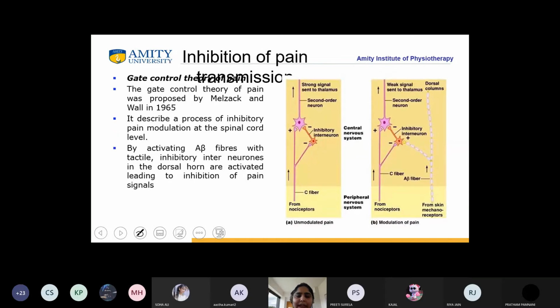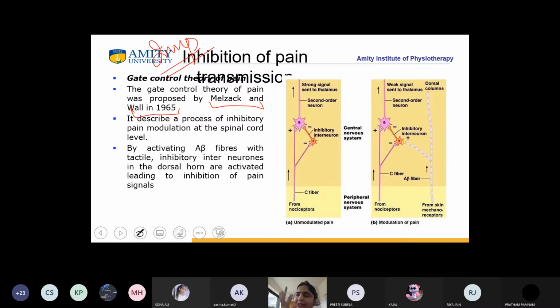Now we come to the inhibition of pain transmission. So now we come to the gate control theory of pain. Beta, this is a very important theory. Gate mechanism, gate control theory, it is very, very important. Okay, so it was proposed by Melzack and Wall in 1965. It is also known as Melzack and Wall theory.